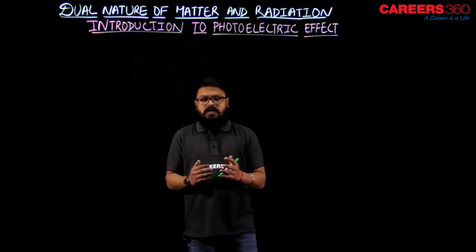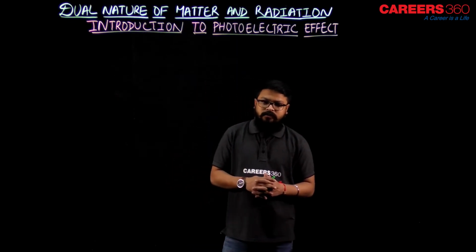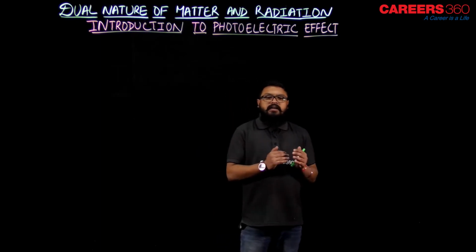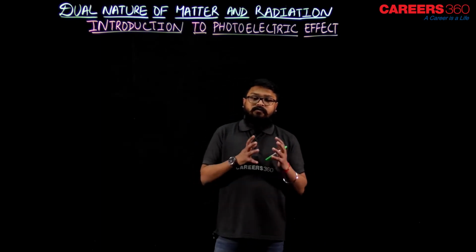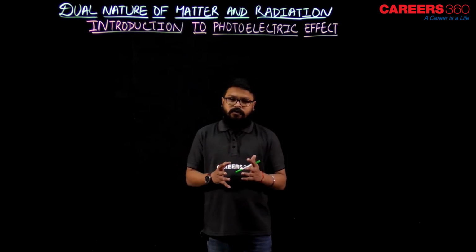Those electrons are called photoelectrons, because they are the electrons emitted from the metal surface because of photons.